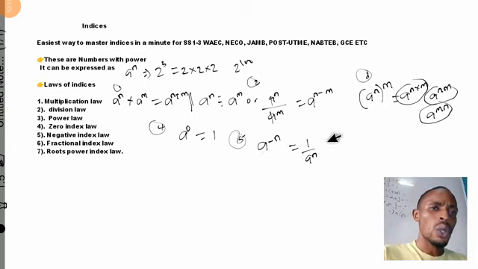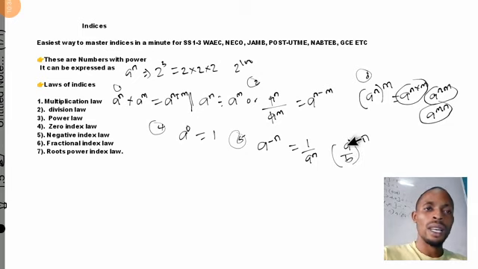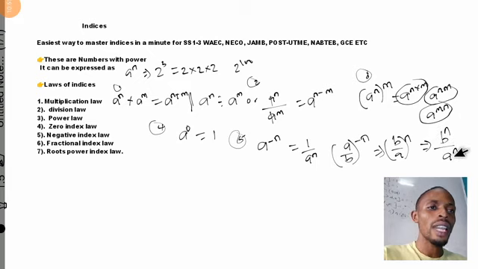So in the other case of the negative index, if we have a fraction as a base, we have a divided by b raised to the power of minus n. To cancel the negative, we turn the base to its inverse, where b goes up and a comes down. The answer to this question will be given as b divided by a, raised to the power of n. It can also be given as b raised to the power of n over a raised to the power of n. Either I give the solution as this or as this.